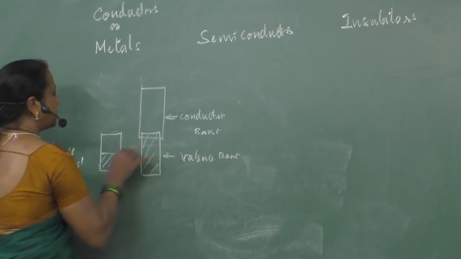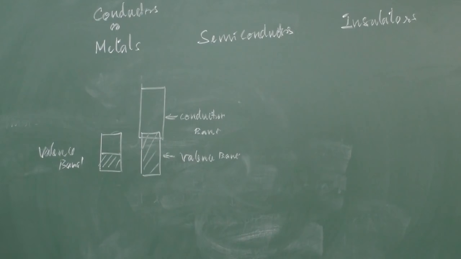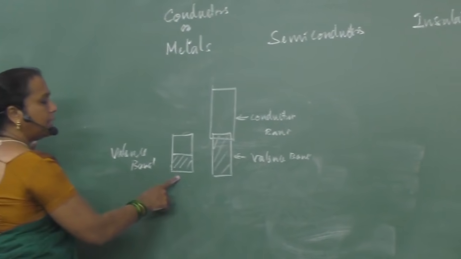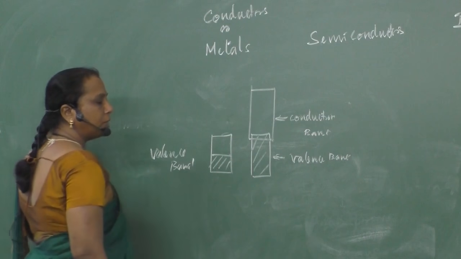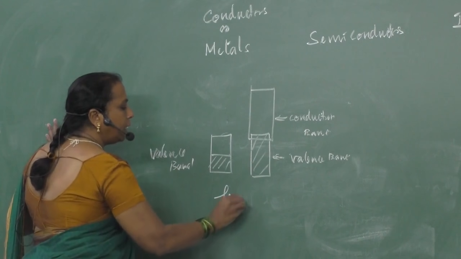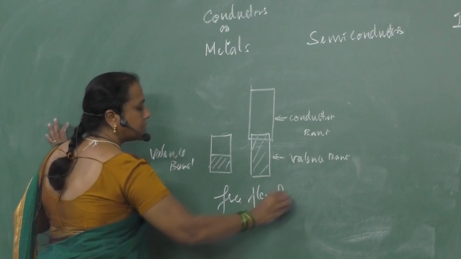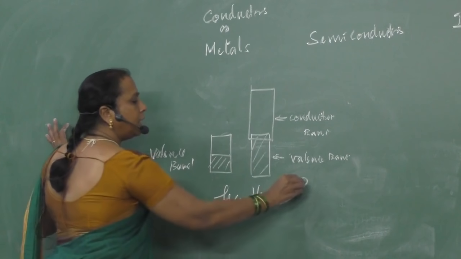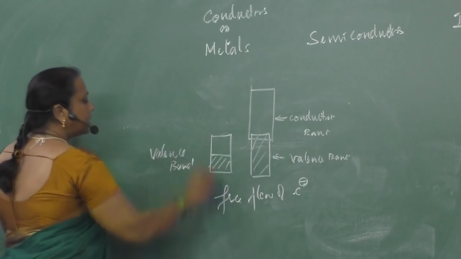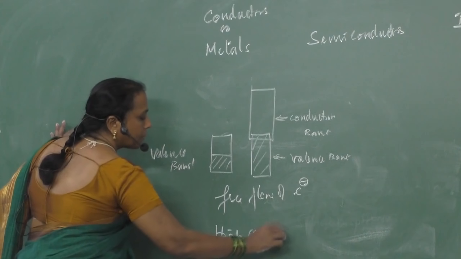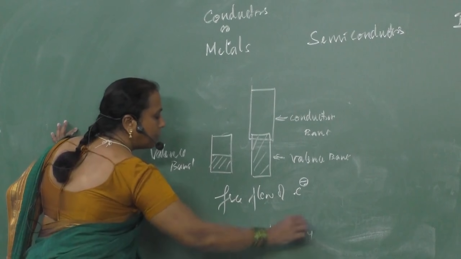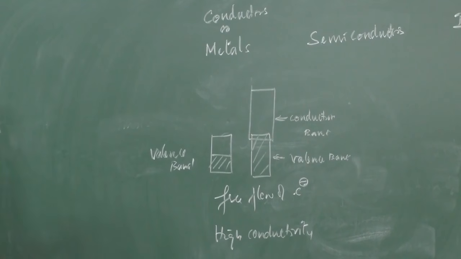Any one is possible in case of metals or conductors. Because of the half-filled valence band or the valence band overlapped with the conduction band, there is a free flow of electrons. Because of the free flow of electrons, conductors or metals have very high conductivity.